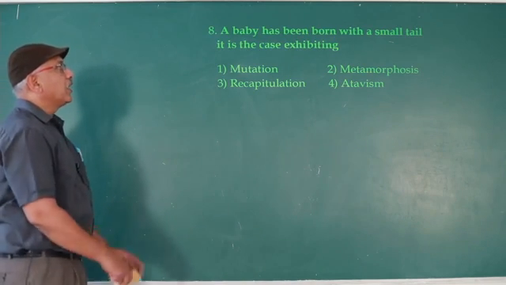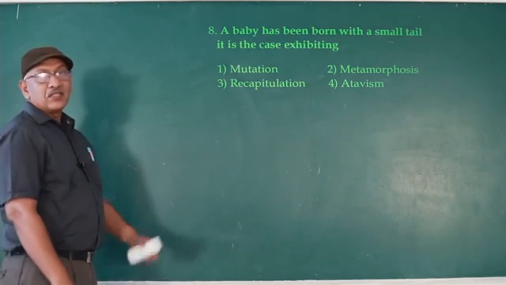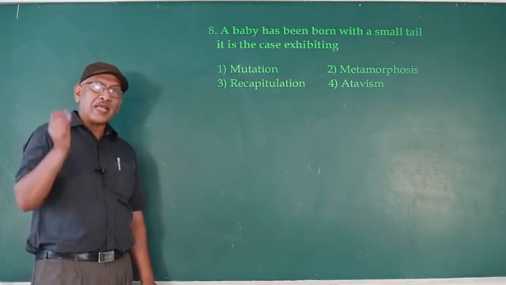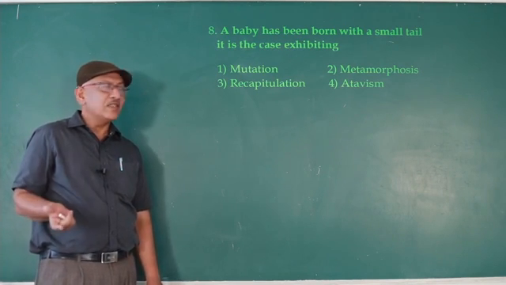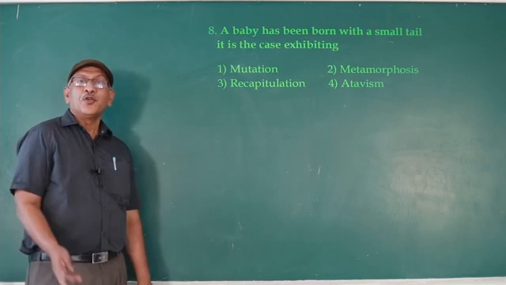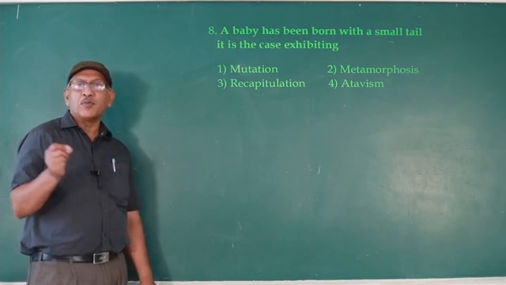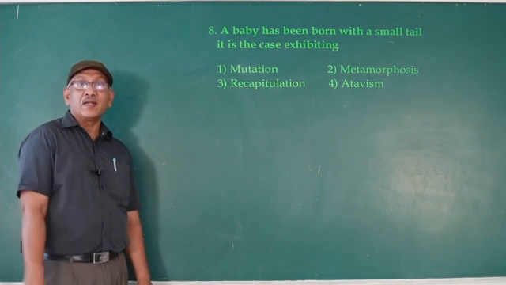A baby has been born with a small tail. It is a case exhibiting atavism. What is atavism? The sudden appearance of an ancestral character in a prominent manner in the present generation is known as atavism. A human baby born with a tail, or a human baby born with multiple mammae like animals such as sheep, goat, cattle.